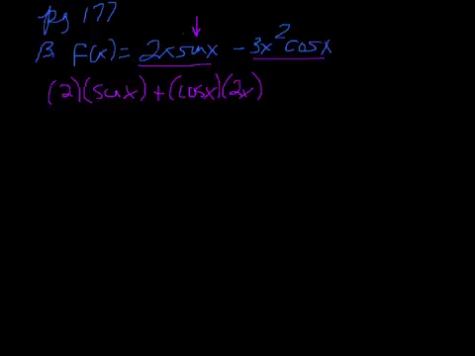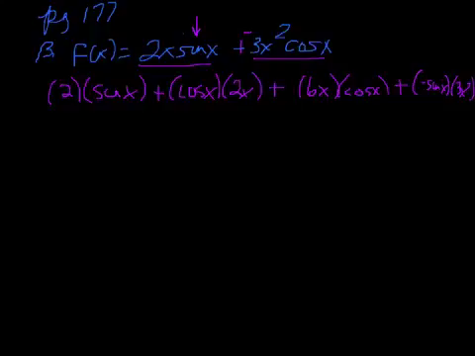Here's what I'm going to do. I'm going to take this negative and make sure it's attached to that 3 because it's just going to be easier. Okay, so plus I'm adding that to the derivative of the second expression. So I have to do product rule here as well. So product rule says derivative of the first, which is 6x, times the second, plus derivative of the second. Derivative of cosine is negative sine times the first.